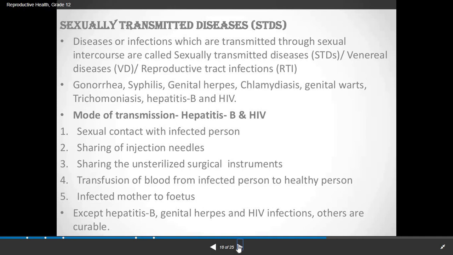In the case of hepatitis B and HIV, first is sexual contact with the infected person. If the other person is maintaining a sexual relation with that person, then that person will definitely get such a disease. Second, sharing of injection needles.